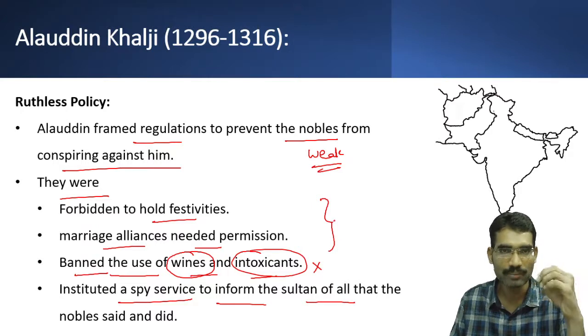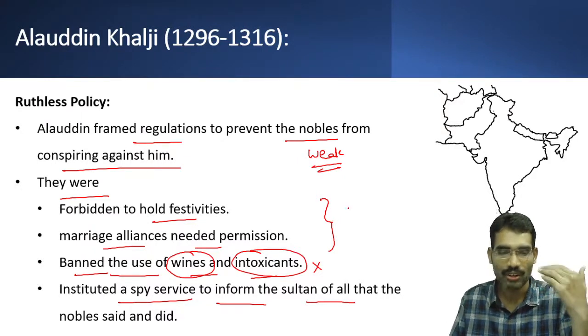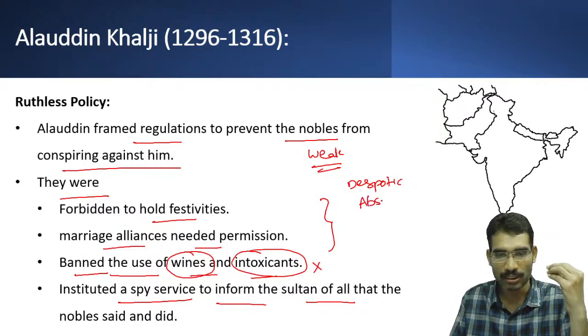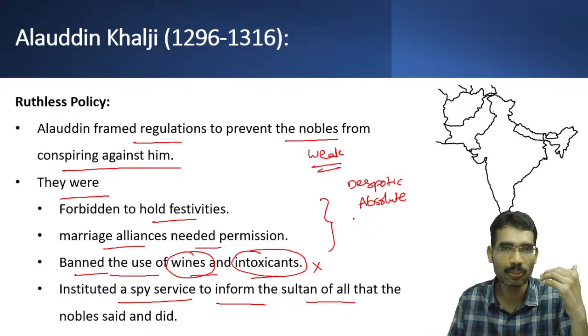However, in those times there was no concept of human rights. Might is right, and sword power alone ruled the state. So he was completely despotic in nature. He was a despot, absolute and unquestionable. He was trying to maintain an unquestionable monarchy in his lifetime.